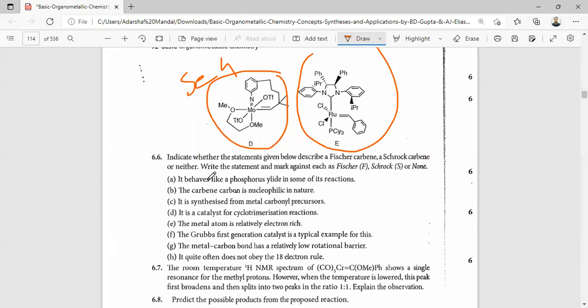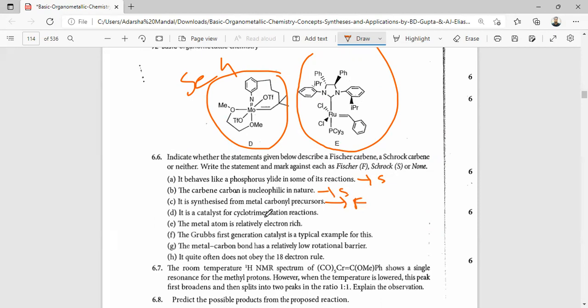So indicate whether each statement given below describes a Fischer carbene, Schrock carbene, or neither. It behaves like a phosphorus ylide in Wittig reaction. So this is a Schrock carbene statement. The carbene carbon is nucleophilic in nature. So this is also Schrock carbene. Schrock carbene carbon is nucleophilic in nature. It is synthesized from a metal carbonyl precursor. So this is for Fischer carbene.